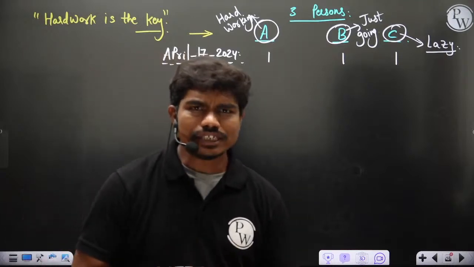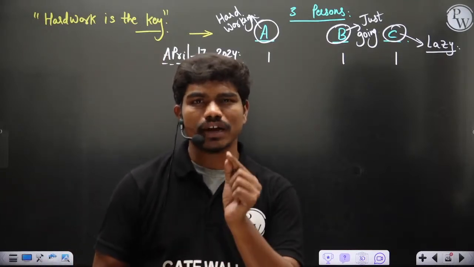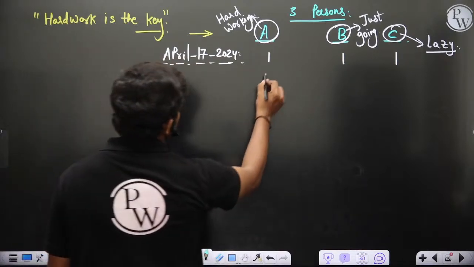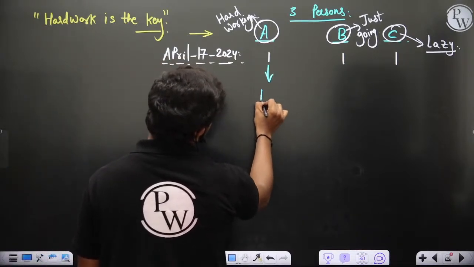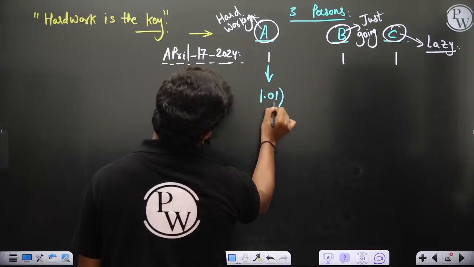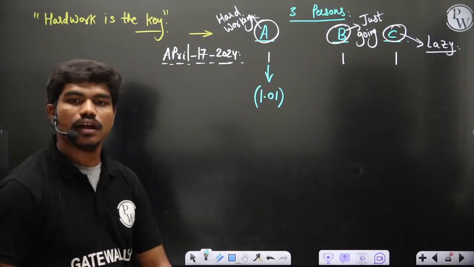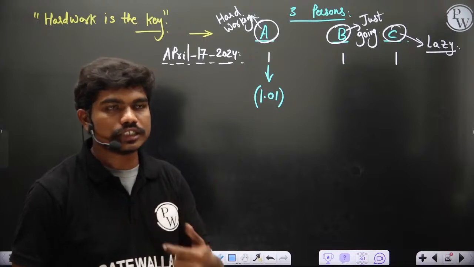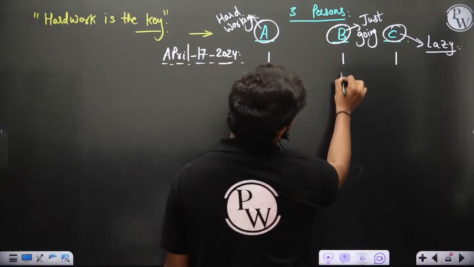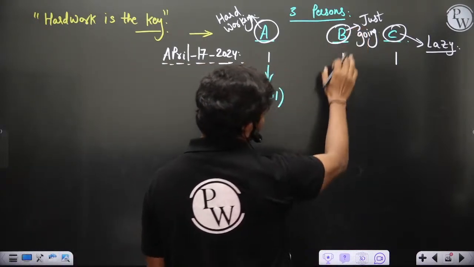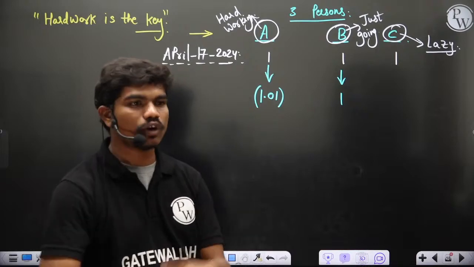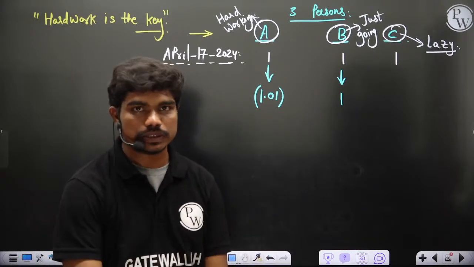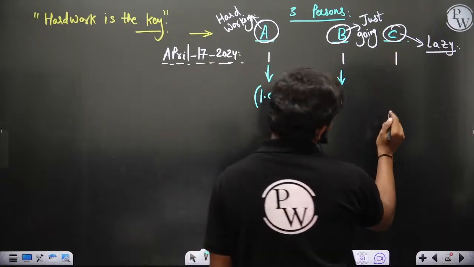that every day he's improving by just 1%. Okay, 0.01. Clear? So this person is every day gaining knowledge of 0.01, adding. So it's slightly increasing his knowledge. And this guy, as he is just going, he keeps himself at the same place every day. He doesn't want to learn anything. Whatever knowledge he has, he just wants to continue with that knowledge.